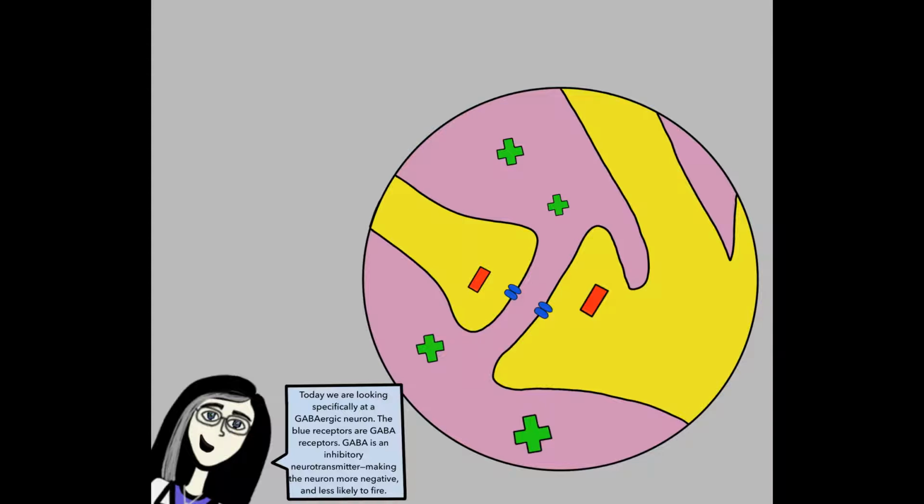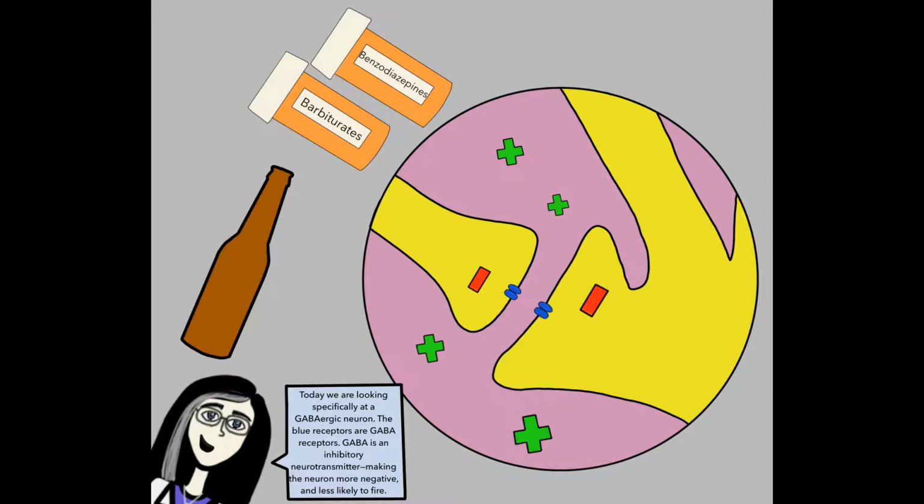There are substances that can make a cell more positive, and that is called an excitatory effect. There are also substances that can make the cell more negative. This is called an inhibitory effect. Examples of inhibitory substances are ethanol, which is alcohol, benzodiazepines or benzos, these are Valium and Xanax, barbiturates, these are sleeping pills and other anti-anxiety medications, as well as neurosteroids.